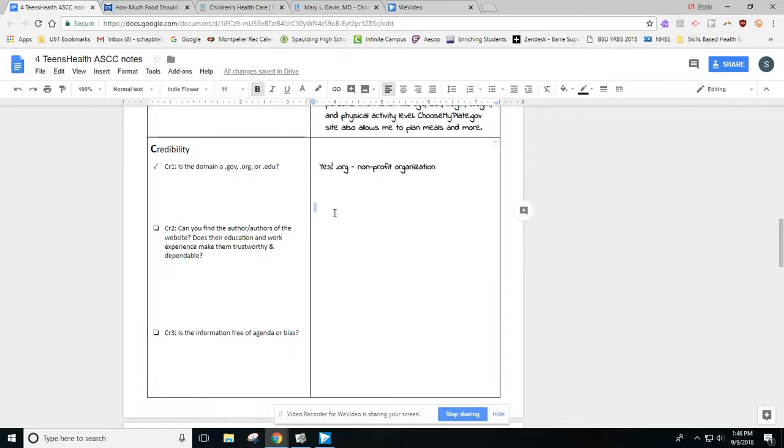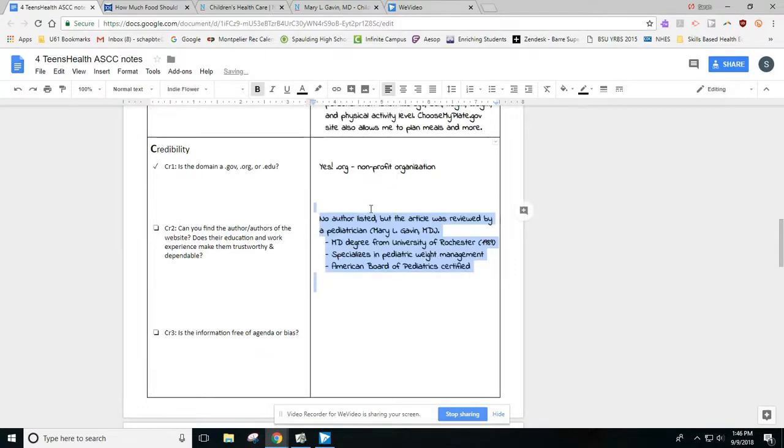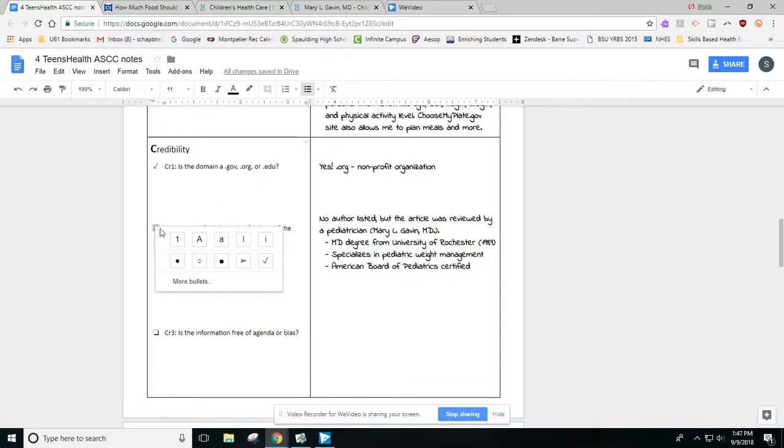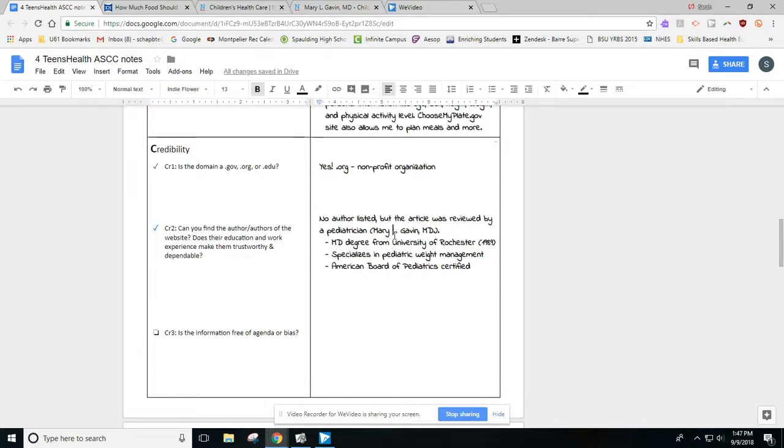So let's take a look here. If I'm going to be figuring out, is this a good person to be reviewing the article? While there wasn't an author listed, it was reviewed by somebody who sure does seem to know what she's talking about. So in this situation, I would give this a check mark. Even though there's not an author, I can justify that the person who reviewed the information is an expert in that field. And if she's willing to put her name on the line, that helps me to believe that I can trust that information is correct.